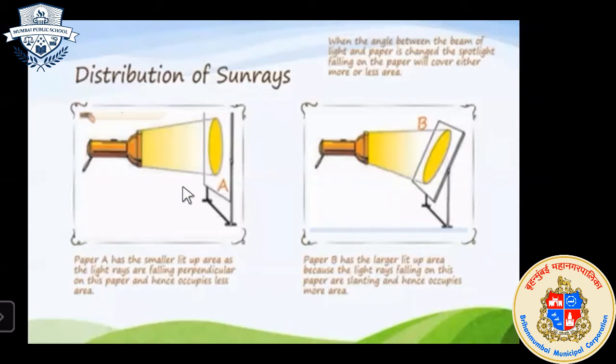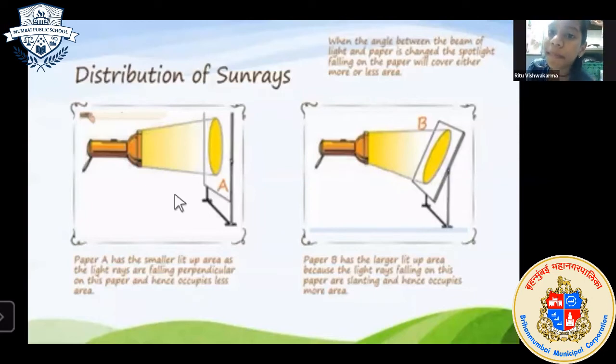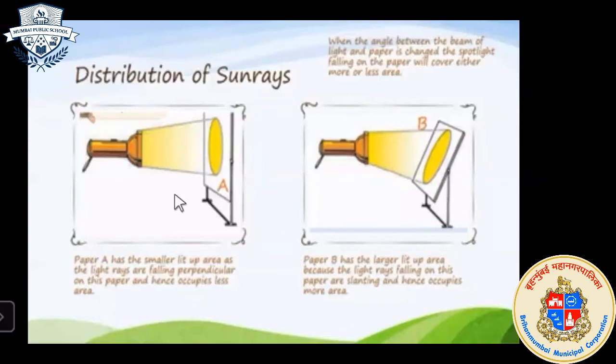The sun ray is low. Good try, beta, but the answer is quite different. Think over it. Why does this beam occupy less area? The sun ray is low. No, beta, the answer is different.